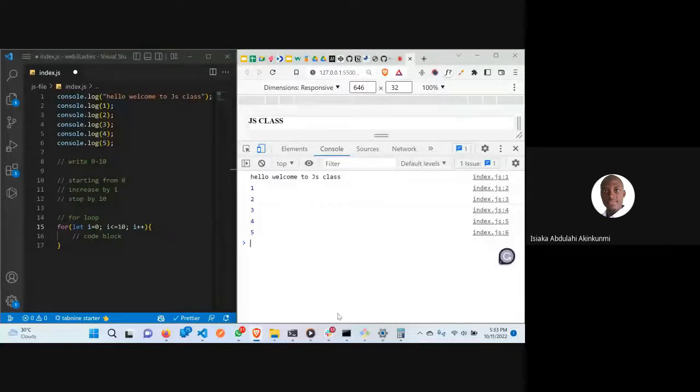So now we are talking about the condition. We are saying that if i is equal to 0, and i is not up to 10 or is equal to 10, then it should continue. It should do i plus plus.